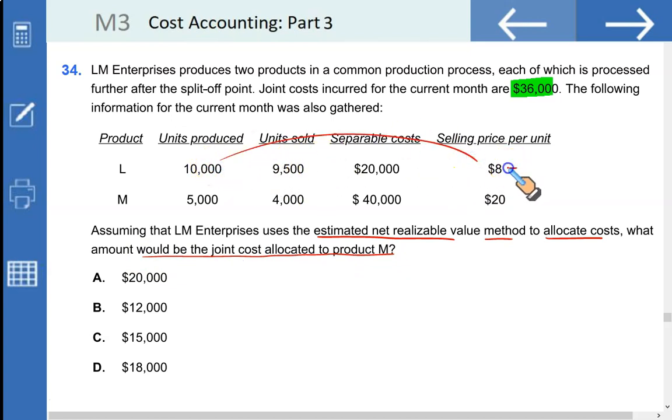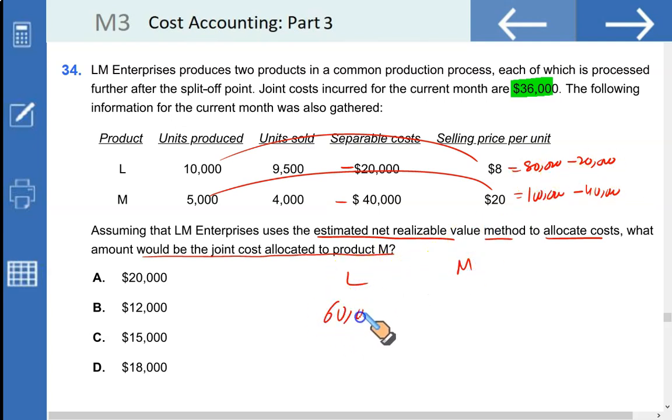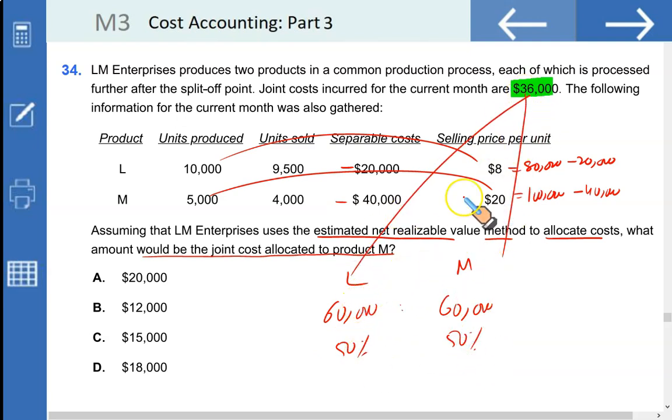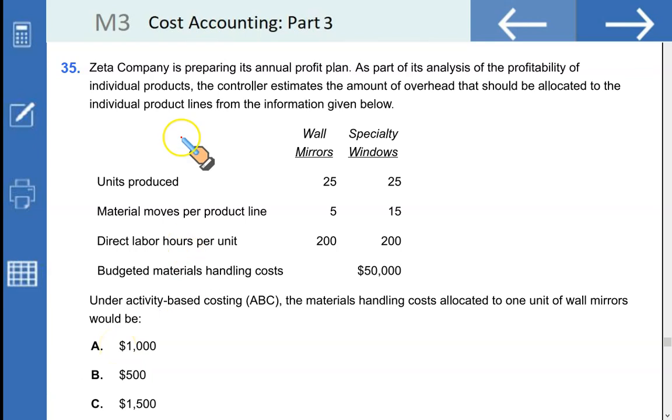multiplying 10 with 8. That's going to be $80,000, the final selling price for L, and 5,000 multiplied by 20, that's going to be $100,000 for M. Now, from this final selling price, we need to deduct the further processing cost called the separable costs, 20,000 for L and 40,000 for M. So that will give us 60,000 NRV for L and 60,000 NRV for M. So if you take the proportions, straightforward, 50%, 50%, which means 50% of the joint cost goes to L and 50% is assigned to M. So it's going to be a straight 50% of 36,000, 18,000. D.